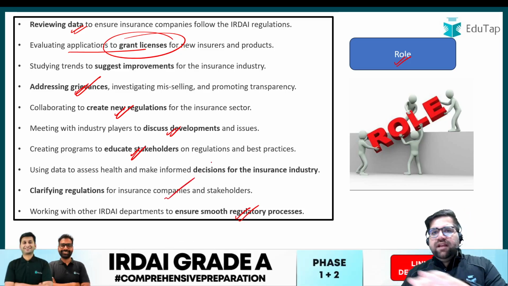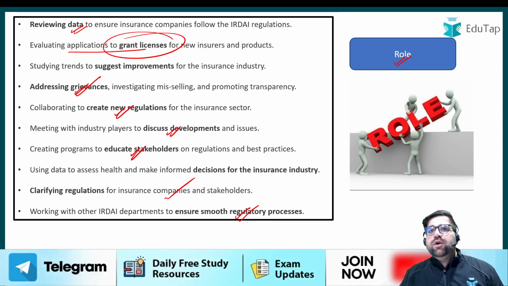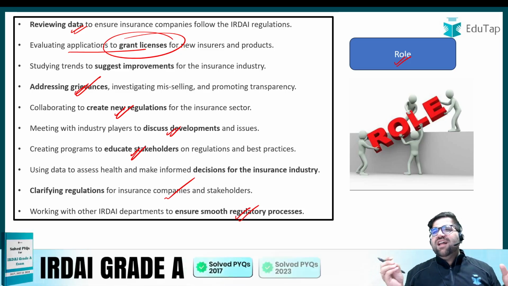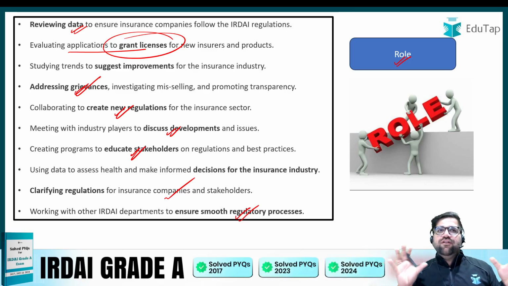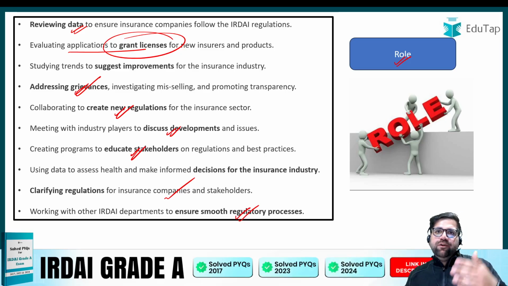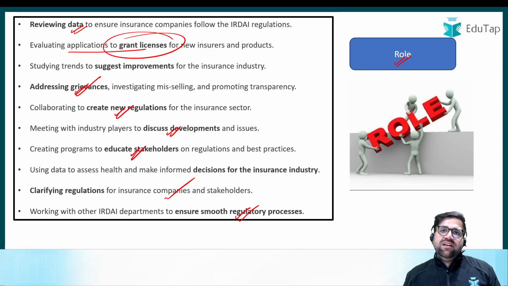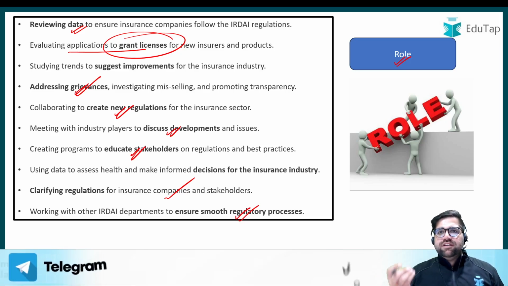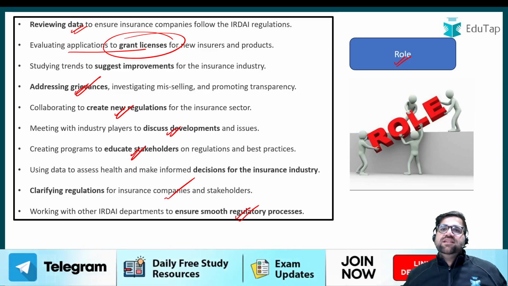See, these are the basic roles and responsibilities which you will be doing once you are recruited in IRDAI. But if you see, the job is quite happening. It's not that mundane, or that kind of boring job, because every time you see a project in IRDAI, you will be fascinated to do it, because the work which you will do in IRDAI will definitely create some value for society as well, because insurance today, I think, is a basic need.